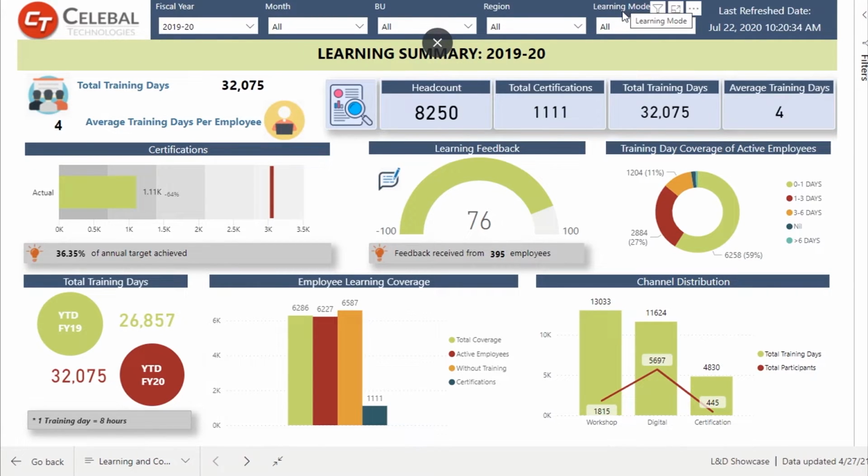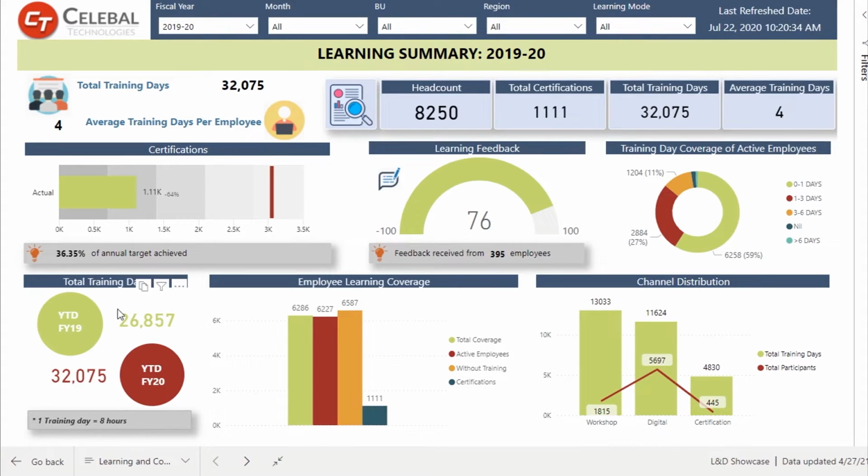At the top, we have our standard filters to filter the tab accordingly. We have a few major KPIs right here. We have a visual about the certifications here where we can see the difference between the actual and the target certifications. We have training feedback, training day coverages.